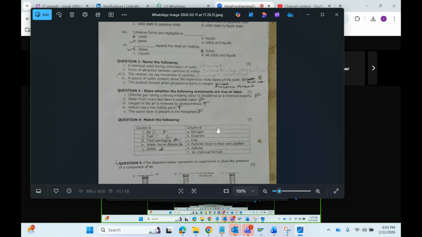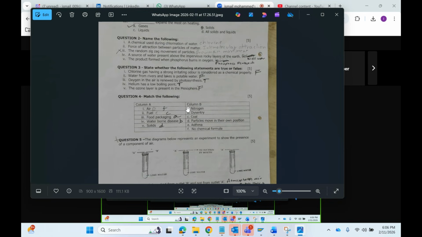This phosphorus pentoxide is white in color. So when phosphorus is mixed with O2, it becomes phosphorus pentoxide. It turns white, so we can say that oxygen is present in the air. This is another one you have to remember: one with CO2 and one with O2. CO2 with lime water, and oxygen with phosphorus, giving phosphorus pentoxide.